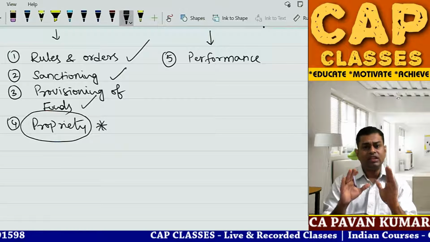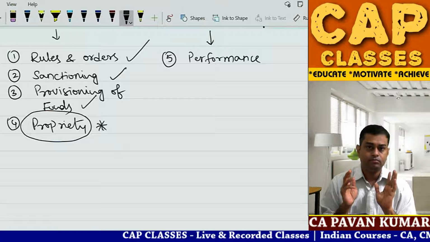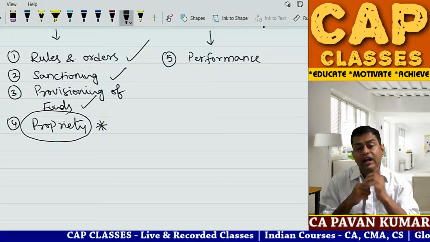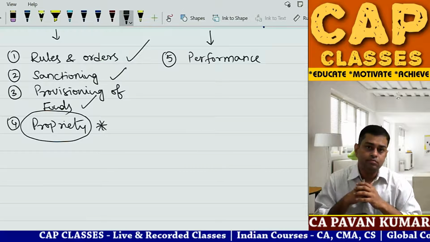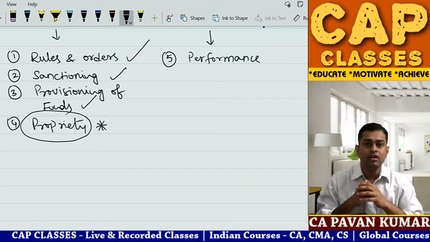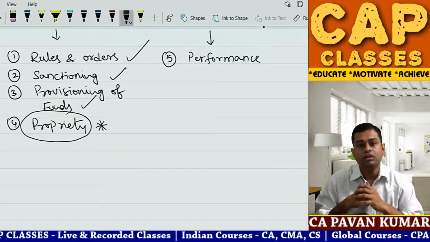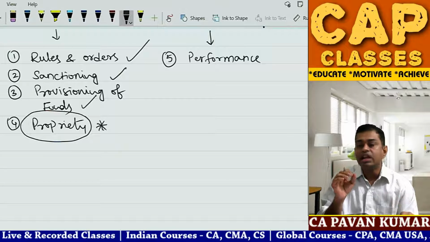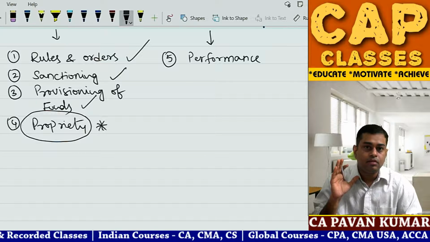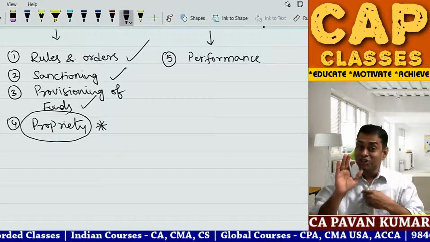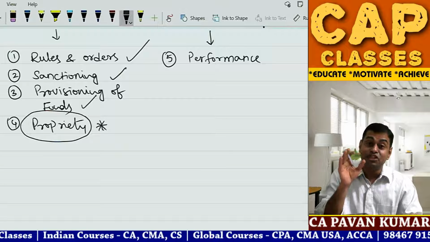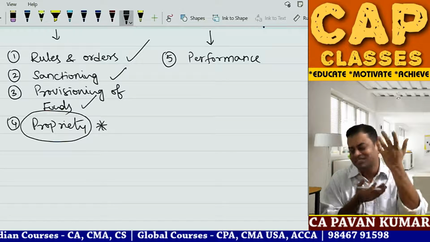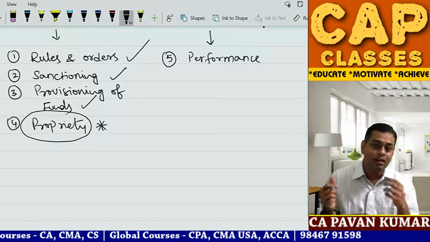For example, 2 friends, A and B, you and I, both of us went to a restaurant to have dinner, and the dinner is on you. The cost is on you. You said today it is your treat. You said, Pawan, whatever you want, order. So I opened the menu. In the menu, there is one ice cream which is running into 700 rupees. Unfortunately, I ate a sandwich which cost 1500 rupees. Unfortunately, because I do not know, I ordered and then it is 1500. It's okay.